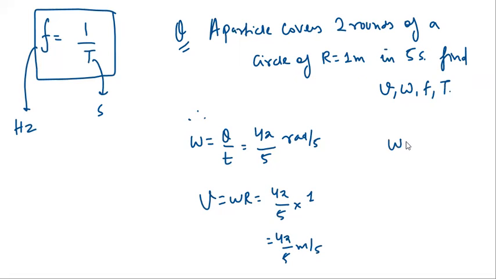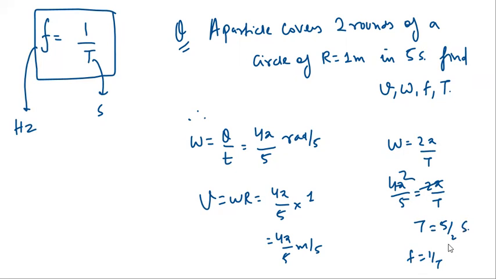And omega, as you know, is 2 pi by T. We already have omega, which is 4 pi by 5. So it will be 2 pi by T, so 2 pi and 2. So the time period will be 5 by 2 seconds, and frequency is basically 1 upon time period. So this is how we calculate important parameters for uniform circular motion. Okay.